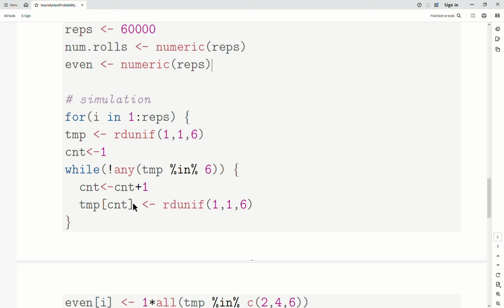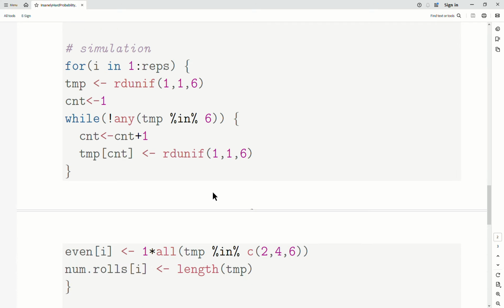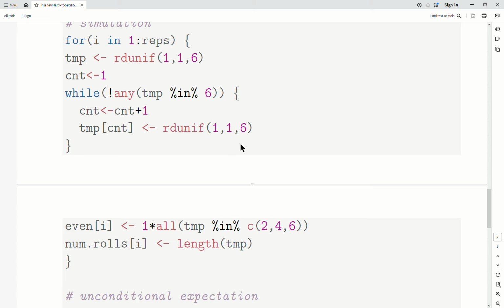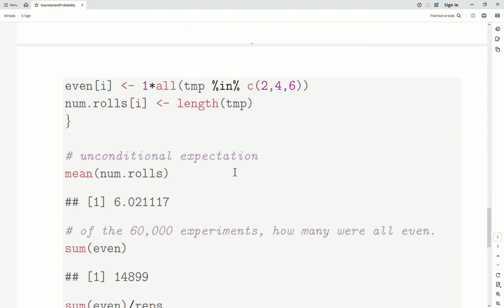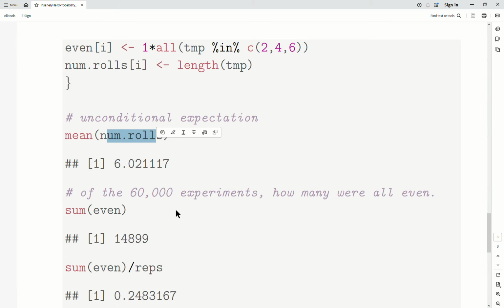Now this is my loop of rolling, conducting the experiment 60,000 times. And I'll copy and paste all this code into the comments so you can use it and not have to retype it. But now let's look at the mean number of rolls unconditionally, and it's 6, as the geometric series tells us it should be. Of the 60,000 experiments, how many were all even?